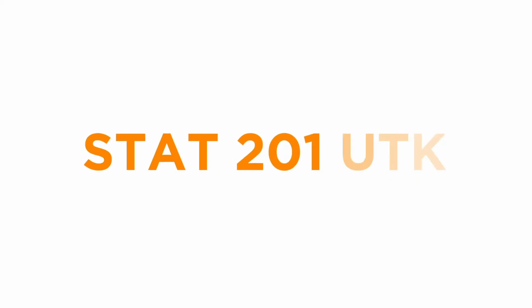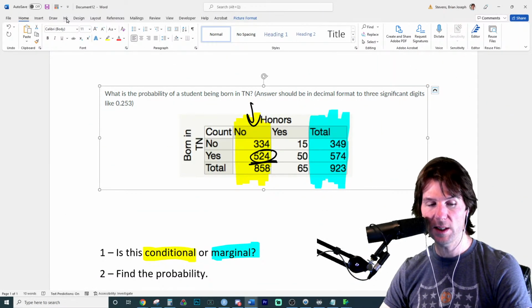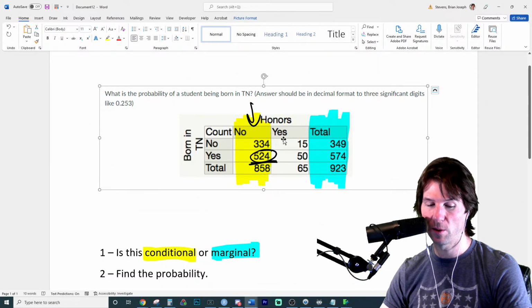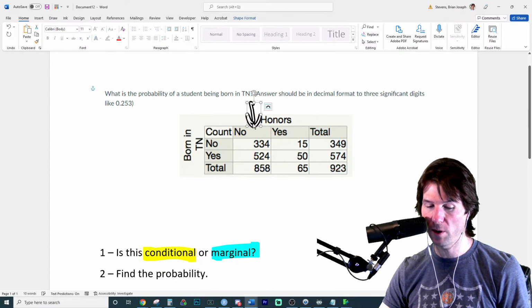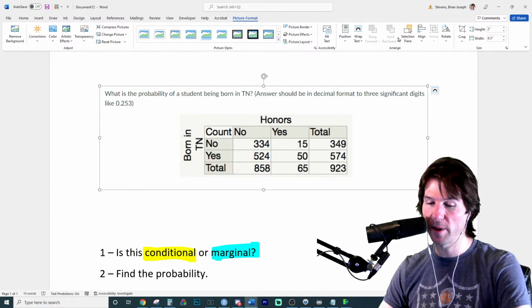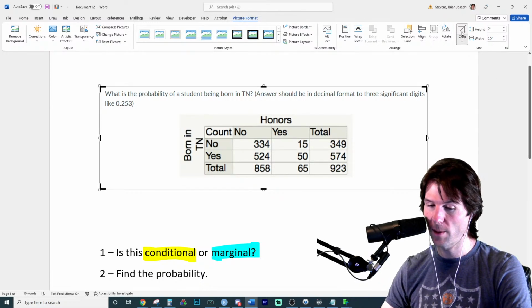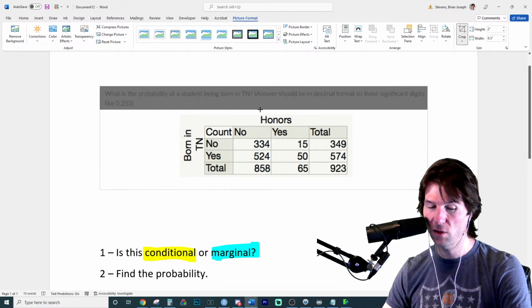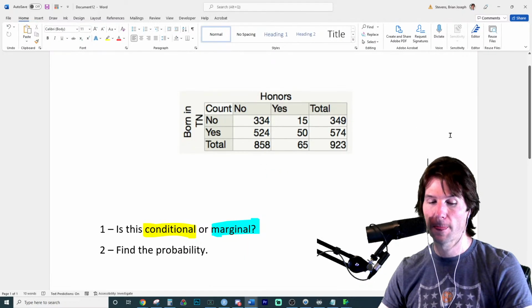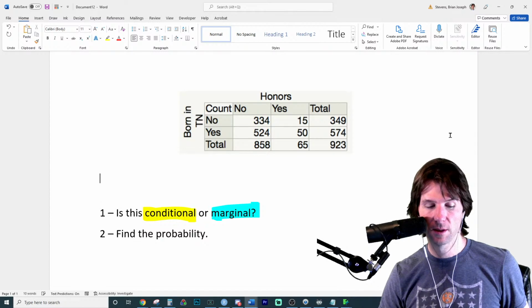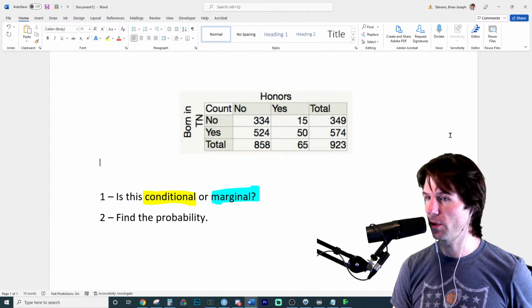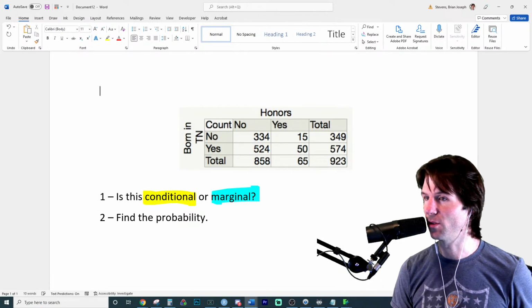So with this, we're going to do a little more Canvas content and talk about it right here. So let's take a look at kind of the question or the data we have. And I'm going to use this to come up with new questions. And this is where you want to make sure you could quiz your friends. You could drop this in any sort of chat you're in and be like, hey, could you solve this? Could you figure out the answer to this? So let's write a question. The question we're going to write, we need to figure out if this is conditional or marginal whenever we talk about it. Okay, here we go.